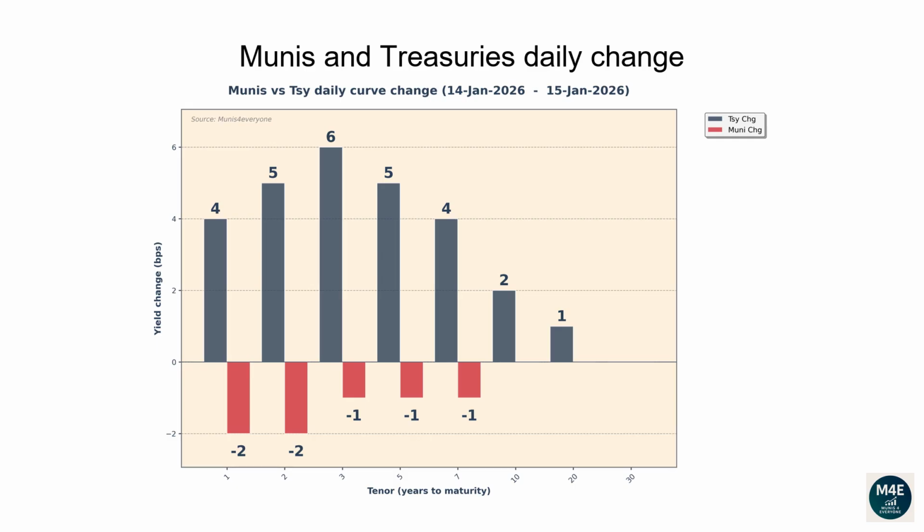Munis and Treasuries daily change. This graph shows how both munis and Treasury yield curves have changed versus the prior business date. They usually tend to move in the same direction, even though it's not uncommon to see days during which they move in opposite directions. In general, daily changes between -2 and +2 basis points are quite common. Daily yield changes greater than 5 basis points indicate days with a high level of volatility. Compared to the prior day, Treasury bonds sold off or remained unchanged across the curve. As a reminder, when people say that rates sold off, it means Treasury bond prices moved lower.